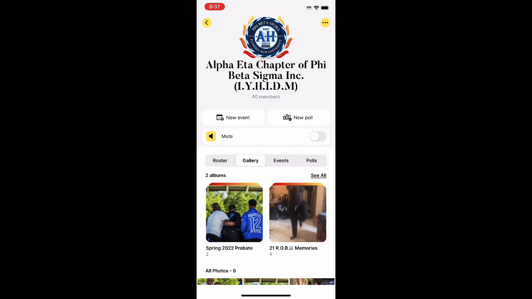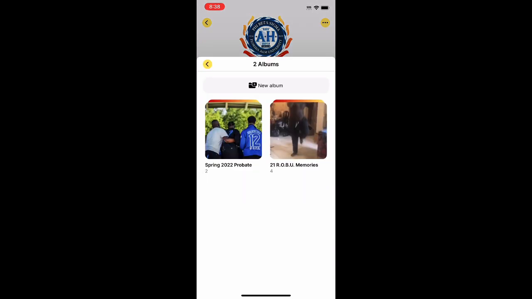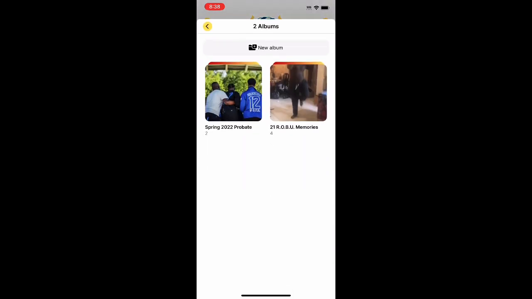So brothers, as you create profiles and jump onto the app, the first thing I want you to do is create an album on your line, because everybody can upload images that they have on their phone or on their computers to that particular photo album. For example, if I hit see all, it looks like we have two photo albums right now: a 21 Robu album and a spring 2022 probate album.